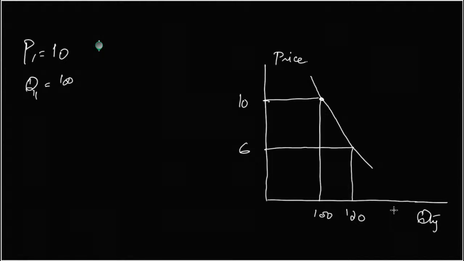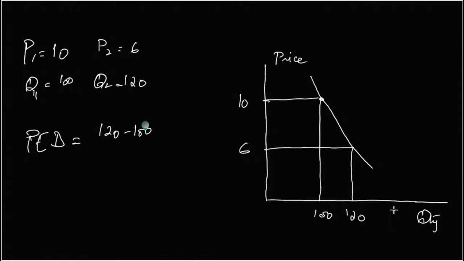Now what? PED is percentage change in quantity demanded over percentage change in price. So for quantity demanded, Q2 minus Q1 over Q1, so 120 minus 100 over 100.